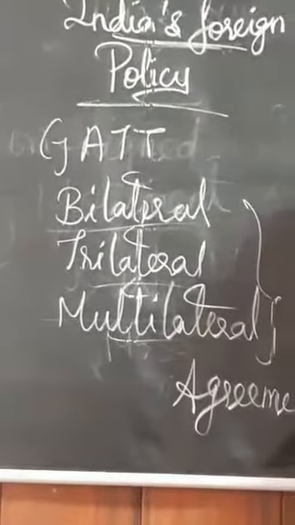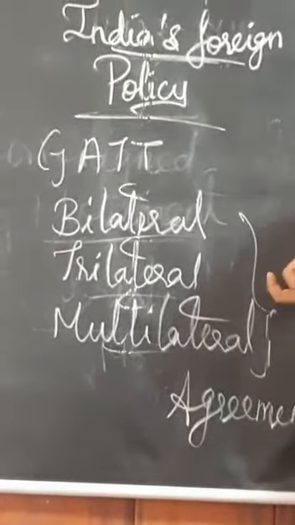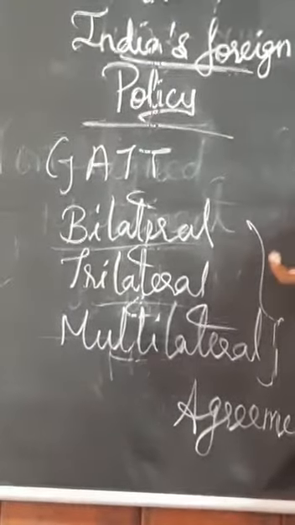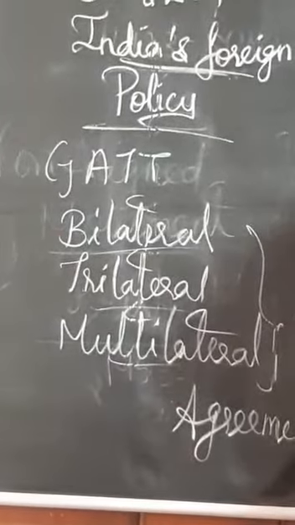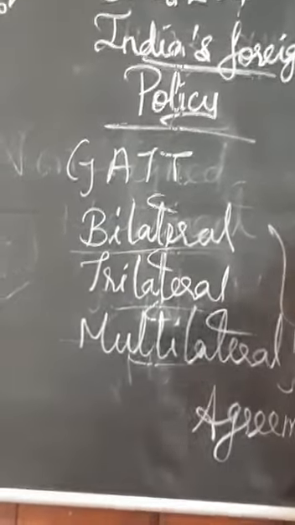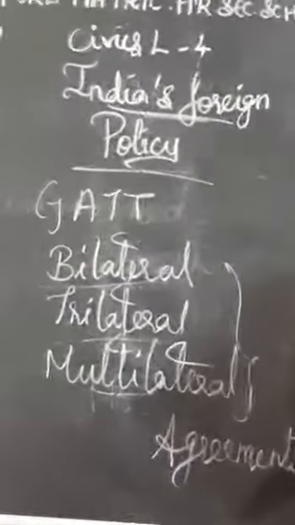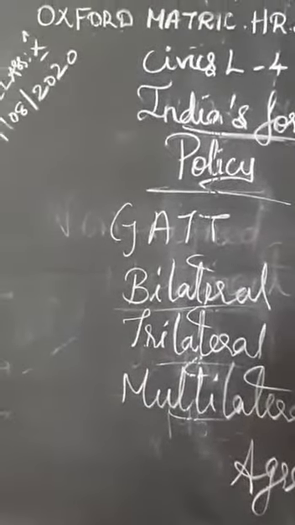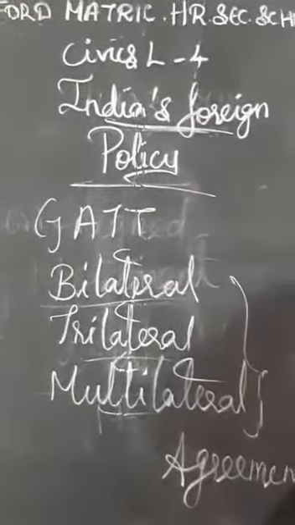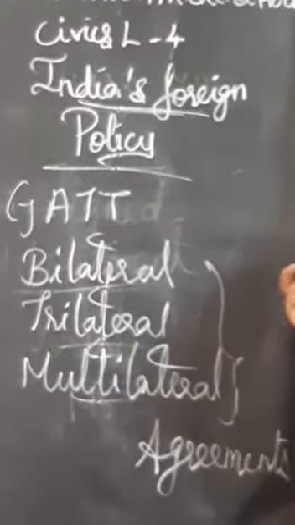Next, the shift in India's policy manifested in various ways, such as better relations with China. The Look East policy of 1992, in which we had better relations with China. Next, the second nuclear test at Pokhran. The first nuclear test was also done in Pokhran only. The second nuclear test at Pokhran in Rajasthan.